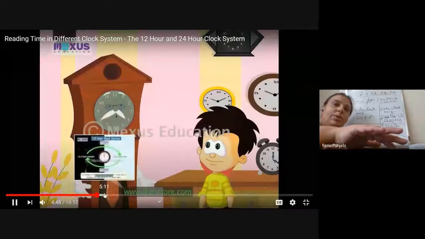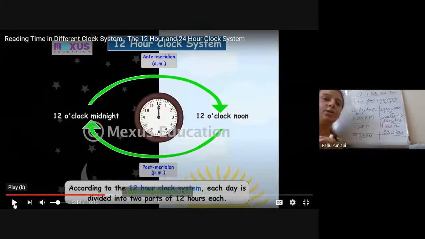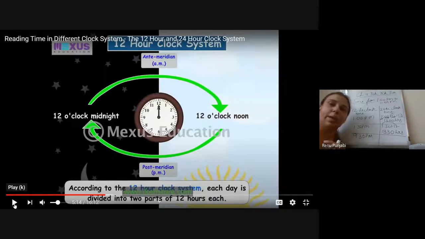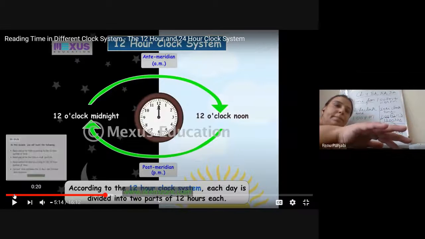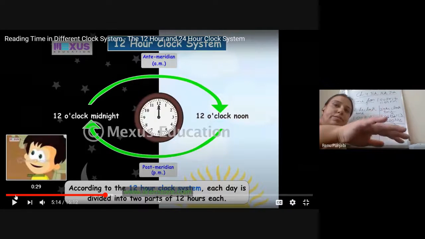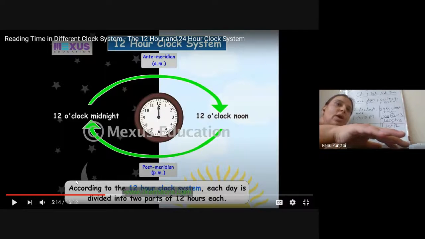Now he will differentiate it. According to the 12-hour clock system, each day is divided into two parts of 12 hours, from AM to PM. AM is anti-meridian, from 12 midnight to 12 noon, and after 12 noon we call it PM, post-meridian, till 11:59 at night. For 12 o'clock we use midnight, and after 12 o'clock midnight AM starts. This we have already learned.